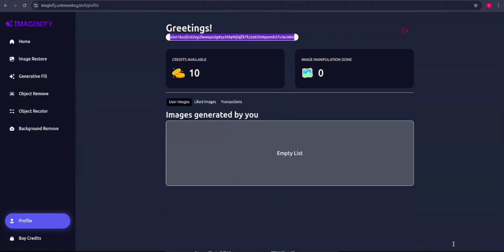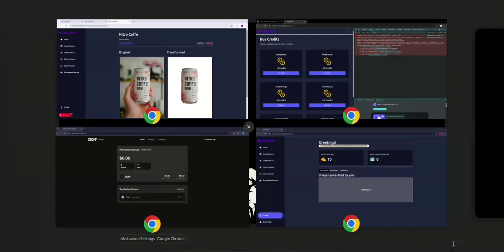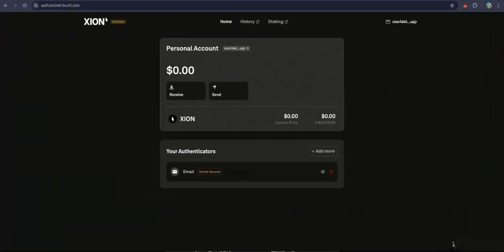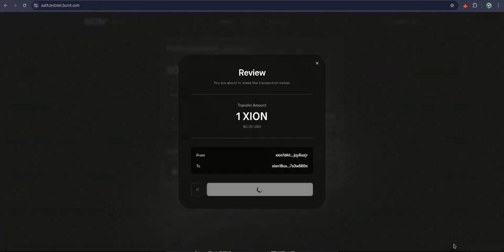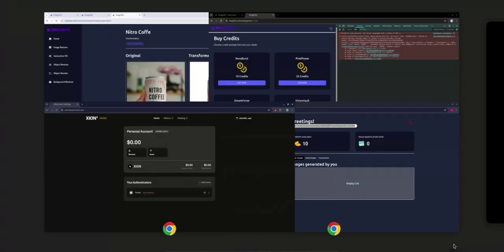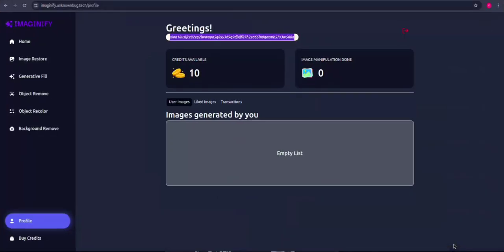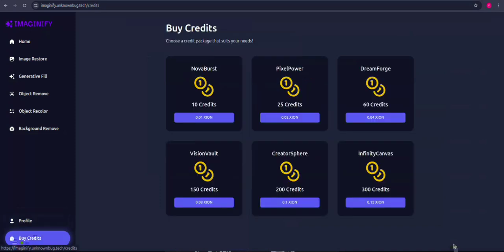But I got my address, so let's copy it and head back here and send, I guess, 0.5, or let's say 1 Xeon would be more than sufficient for now. So I'm depositing 1 Xeon to that wallet or that account. Okay, let's wait for a moment. Okay, it's a success. So let's head back to this platform. Now I have 1 Xeon, right? So I will be able to buy credits.